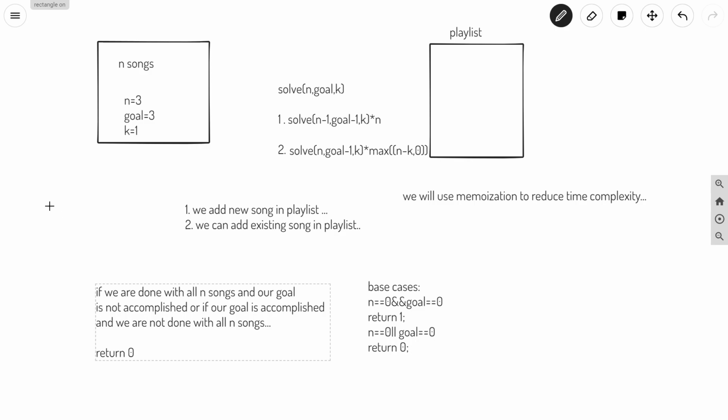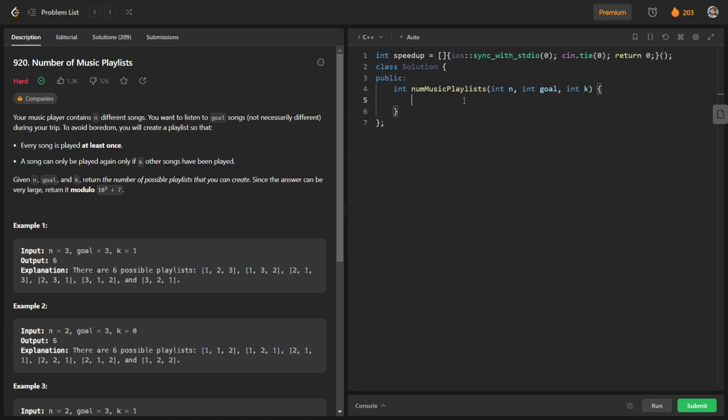Okay, so let us try to code this question. For memoization we will use a dp vector here. So we will have a two dimensional dp vector, vector of vector of int dp, of size n plus 1 comma goal plus 1, initialized with minus 1. So this is our dp vector, and this will be used for memoization.